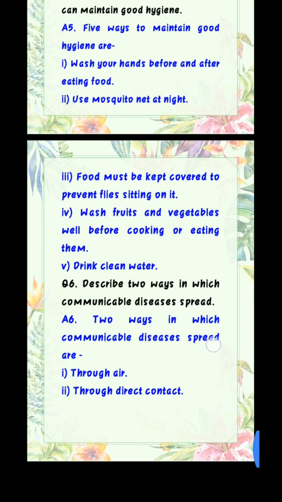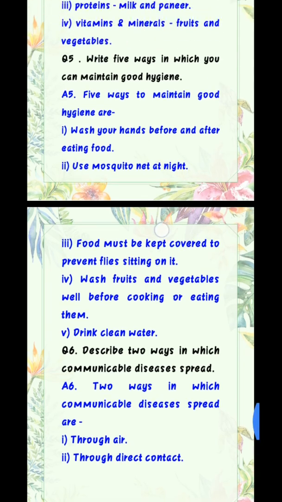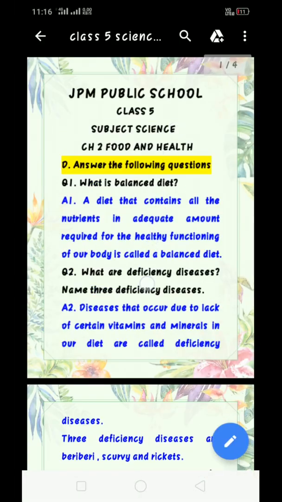Now question 6. Describe 2 ways in which communicable diseases spread. Answer is 2 ways in which communicable diseases spread are number 1 through air, number 2 through direct contact. So you all have to do these question answers in your notebook in a very neat and clean handwriting.